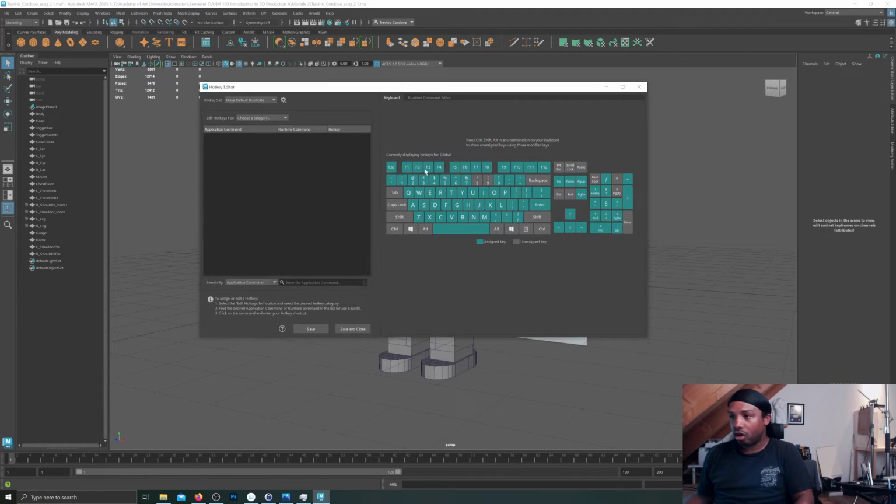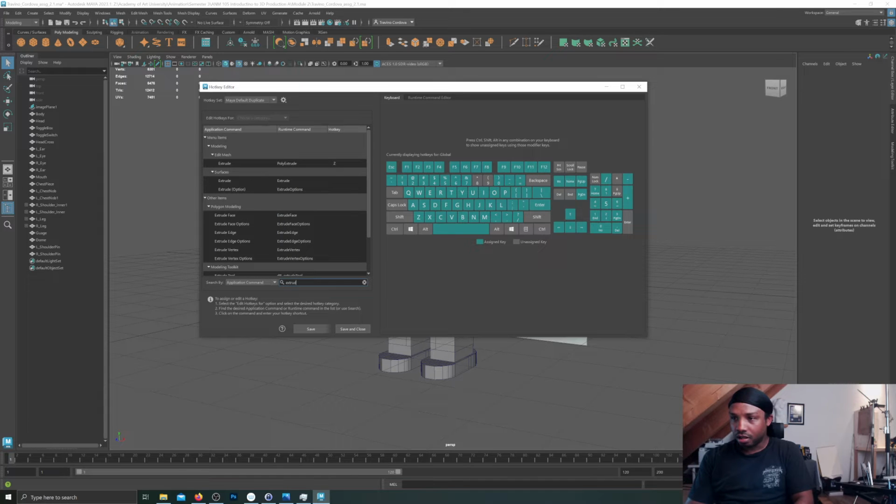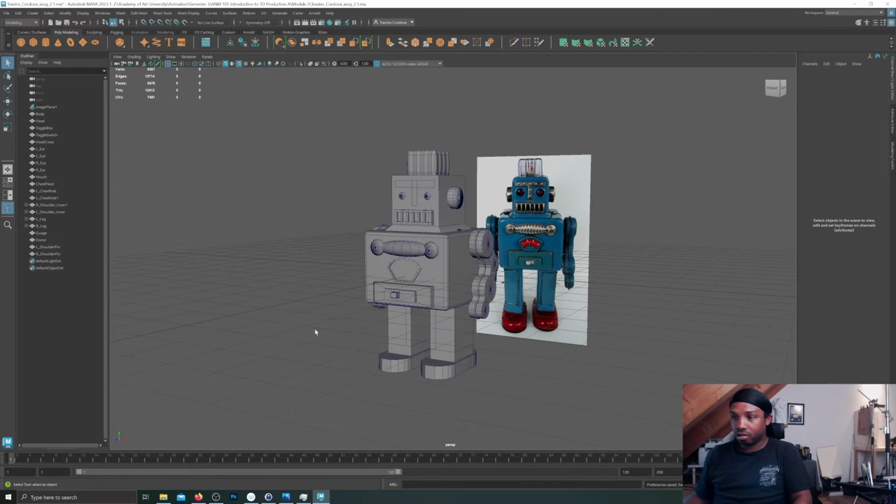And it'll open up all of these hotkey things, and then in this little search box, it's in application commands, and type in extrude, right? I already set it to Z because Control Z is undo by default, and for some reason Maya has regular Z also as undo. So you have two undo. So I just changed this to Z for extrude and save and close, and then check this out.